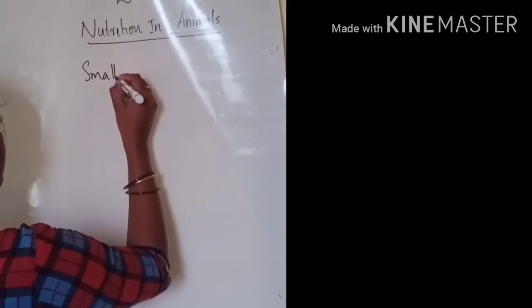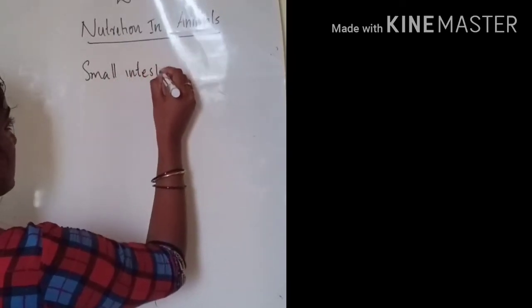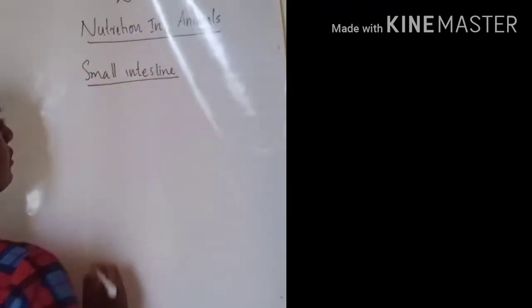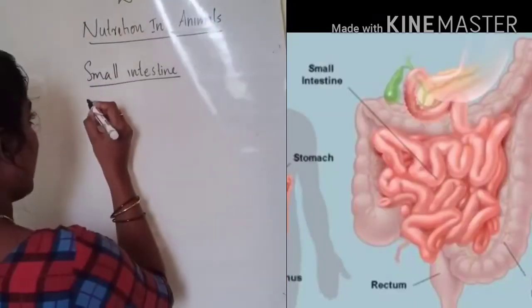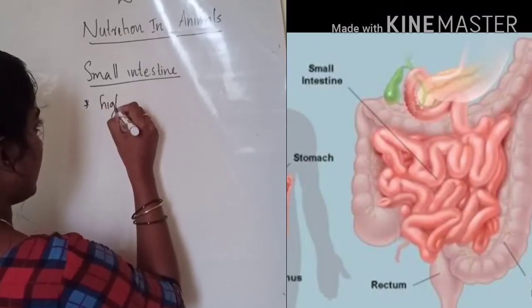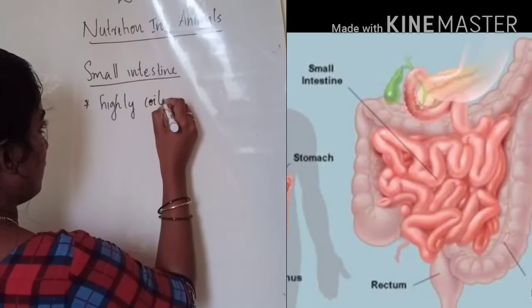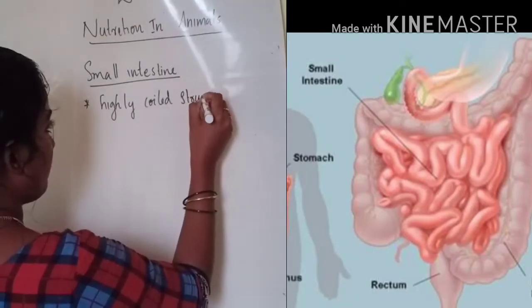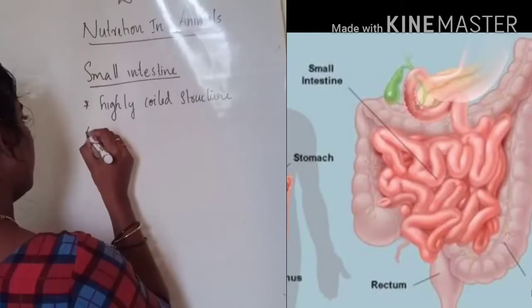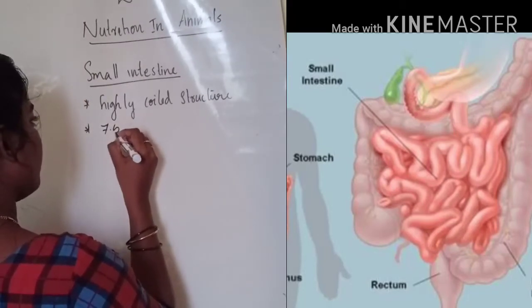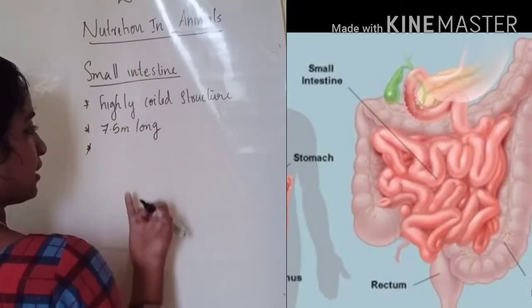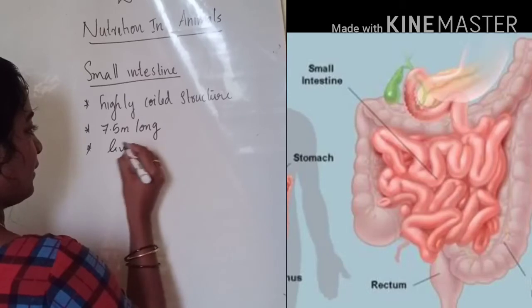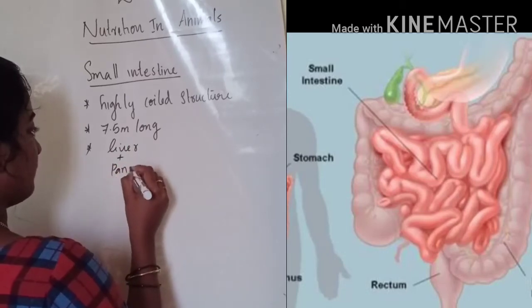So let us discuss the function and structure of the small intestine. As you know, it is the longest compartment in the alimentary canal. It is a highly coiled structure, approximately 7.5 meters long, and it receives secretions from the liver and the pancreas.